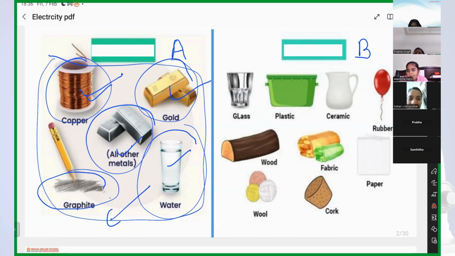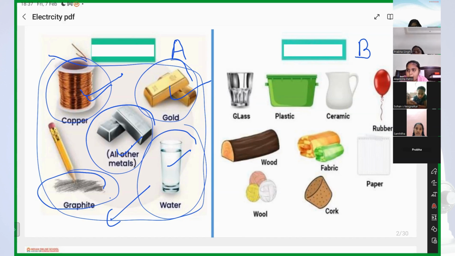Okay, fine. Samhita, please switch on your camera. Like Sohan is saying, it is a bad conductor of electricity. We are talking about the tap water at our home. So, if it is a bad conductor of electricity, then why do you prefer not to touch it if electrical wires fall in the water?